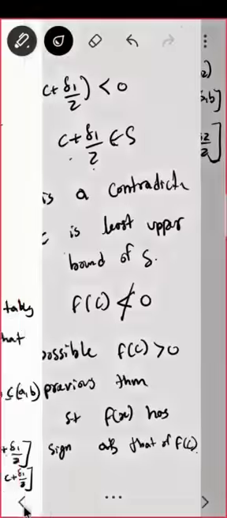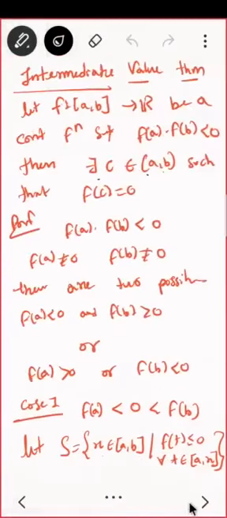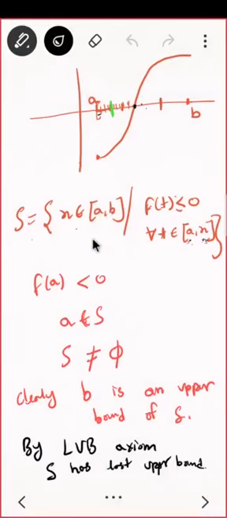Because what is my set S? That is why I was saying at the start, what is my set S? Set S is: you have to take all x such that from A to x everybody is negative. So if I am already saying that from A to C my function is negative, and my C minus delta 2 by 2 is here, how can this point be positive? If everyone before C is negative, then where did this one come from?